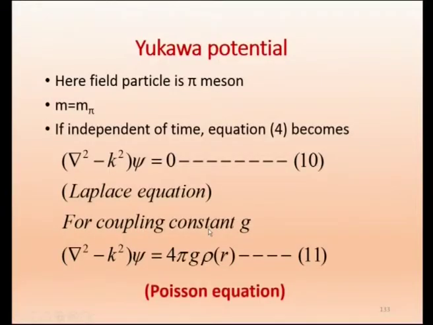So there, the conventional symbol for charge is Q. Here the coupling constant we call G, small g. Therefore, on the right side, instead of Q, we get 4 pi g rho of r. This is the Poisson equation for electromagnetic potential. Now, this is the Poisson equation for Yukawa potential. So this is the original derivation of Yukawa.